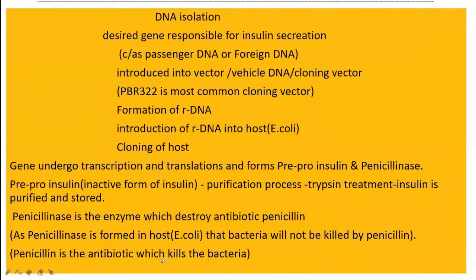Now I'll tell you in short how this insulin is produced. See what they have done: they have just taken the DNA. DNA isolation means they have removed the DNA. Suppose this is DNA. This DNA is removed, which contains the gene which is responsible. Suppose this is the part of the gene which is responsible for the production of insulin. Suppose this DNA is isolated or removed from the organism. Then the desired gene responsible for insulin secretion is isolated.